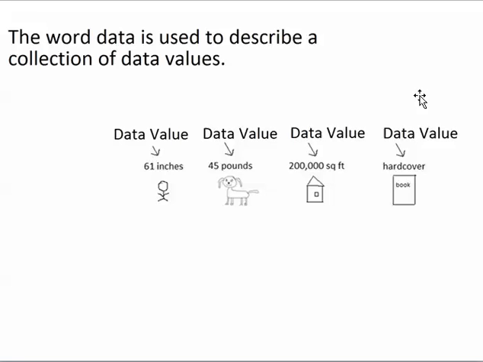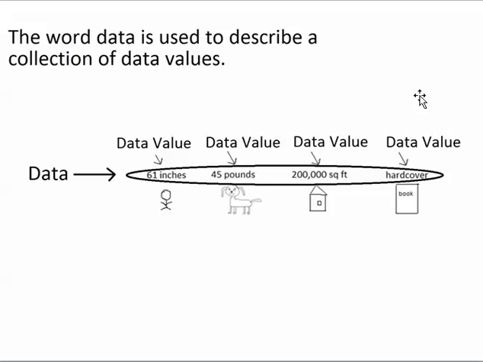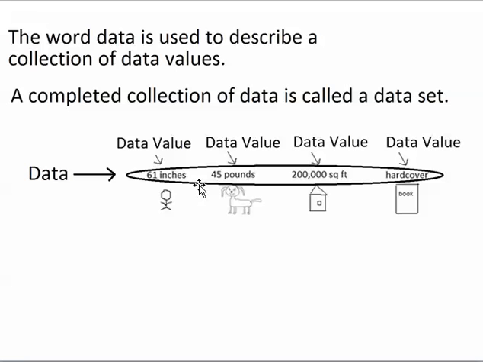Put together, these four data values would be called data. So you could say that there's data inside of the circle. These four values are called data because there's more than one of them. Once a collection of data has been completed, it's called a data set. The final goal of my study was to record the height of a person, the weight of a dog, the price of a house, and the cover of a book. Then these four data values would be my data set.